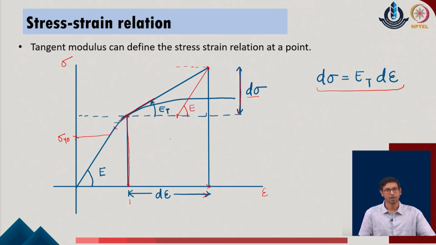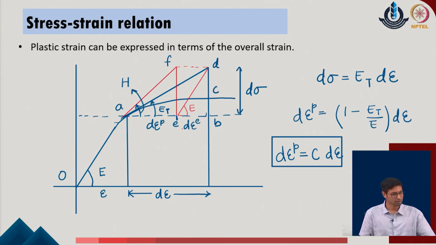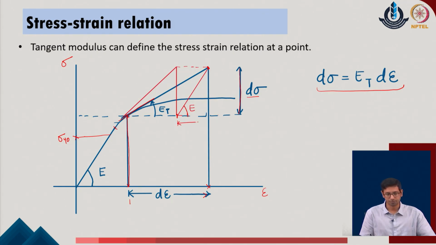Now, we can break the given system into two parts, which are the corresponding elastic increment in the given system, and the remaining part will be the plastic increment in the given system.